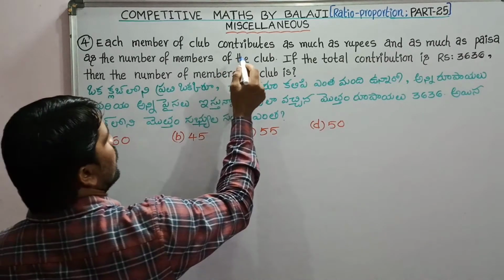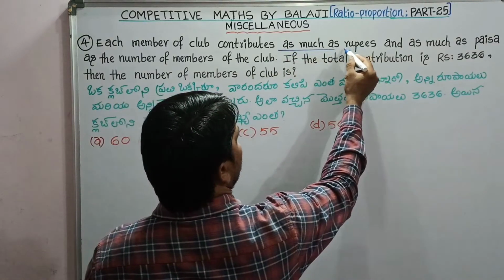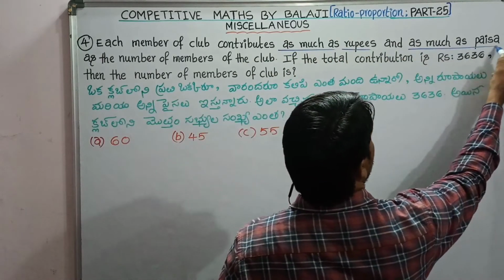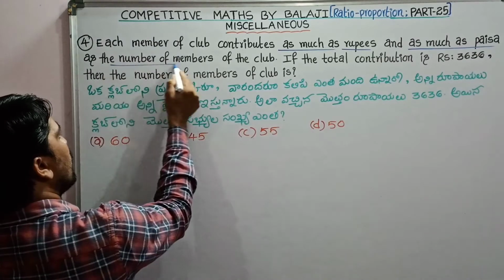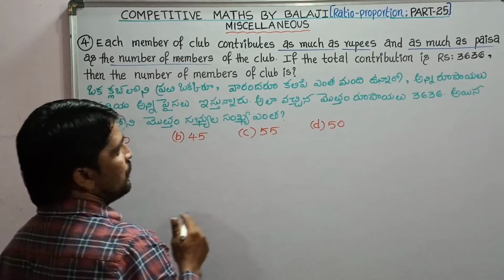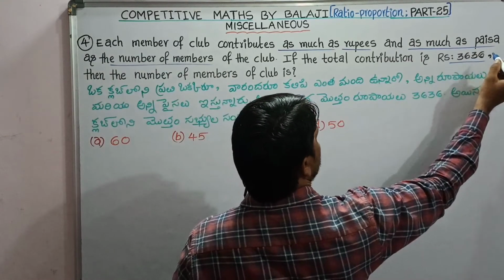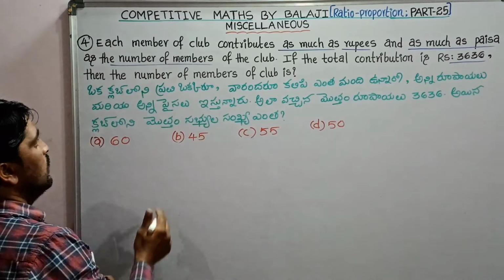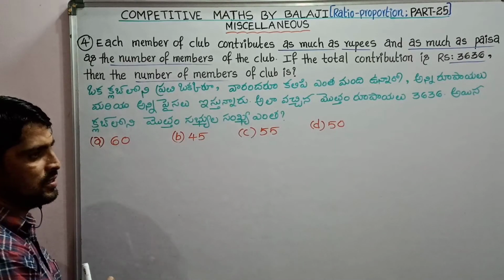Next, most important question, the fourth one. Each member of a club contributes as many rupees and as many paisa as the number of members of the club. If the total contribution is rupees 3636, then the number of members of the club is?